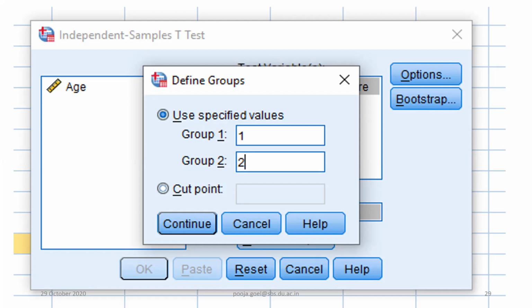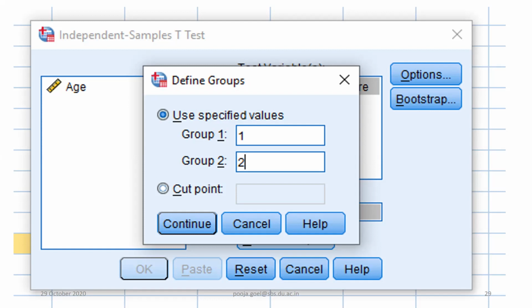Let's say I had taken age, and you remember that age was ratio data in my file. In that case, I have not defined it as a group; I have not made any category. So what to do? At this point I can take a cut point. Why am I able to make only one cut point? Because the t-test works on only two categories, so one cut point will divide the data into two categories automatically.